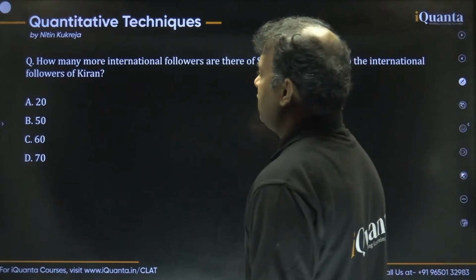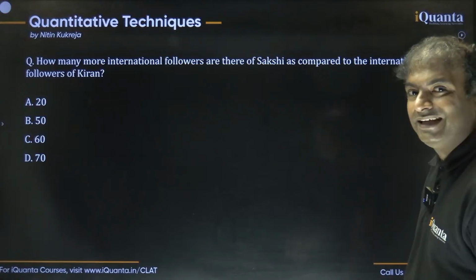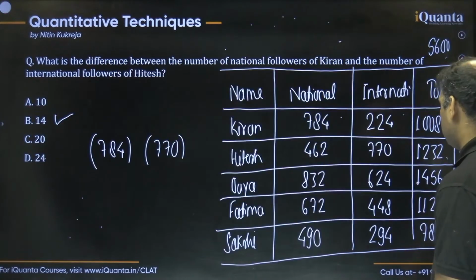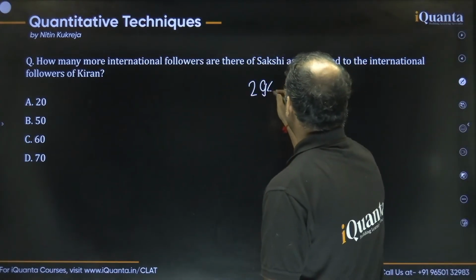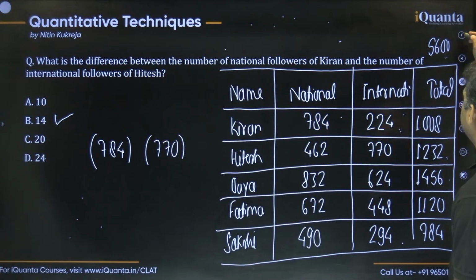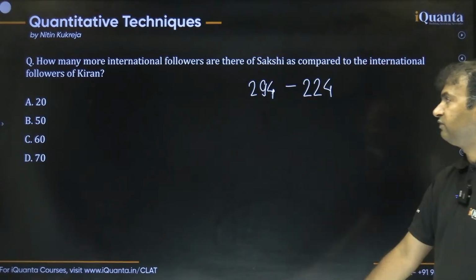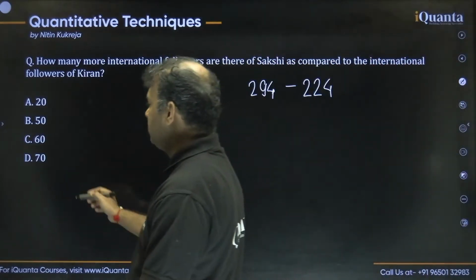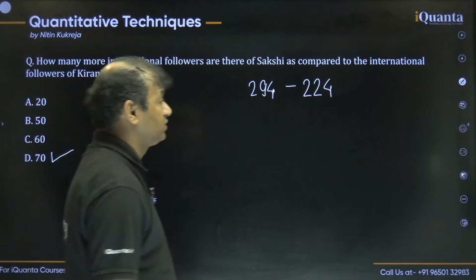The next question says: how many more international followers are there of Sakshi as compared to the international followers of Kiran? International followers of Sakshi are 294. And the international followers of Kiran are 224. So we just have to find out that 294 is how much more than 224. The difference is obviously 70, option D. Very simple. Let us move to the next question now.